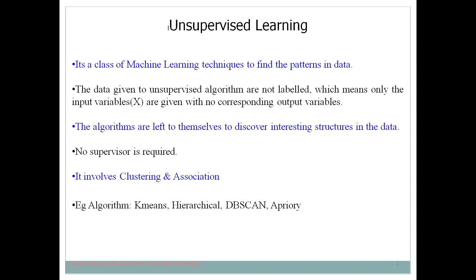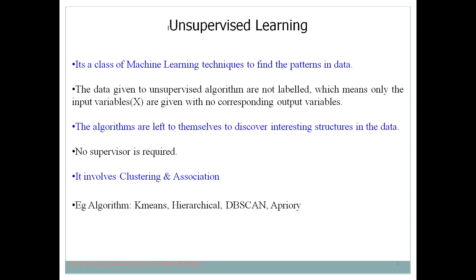Identifying the pattern is important. In unsupervised learning, there is no supervisor. In supervised learning, you carry out a task under the supervision of a supervisor, but in unsupervised learning no supervisor is required, and it involves two things, clustering and association.